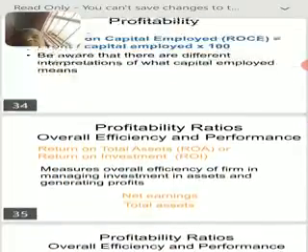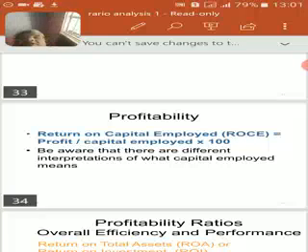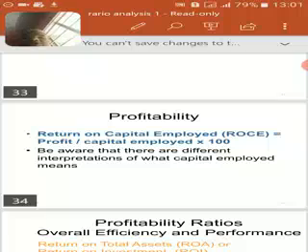Next comes return on capital employed. This is the most important ratio, and how to compute it? We will compute it by profit. Profit here means the EBIT, that is earning before interest and tax, divided by capital employed into 100.